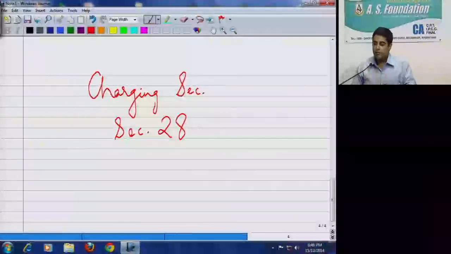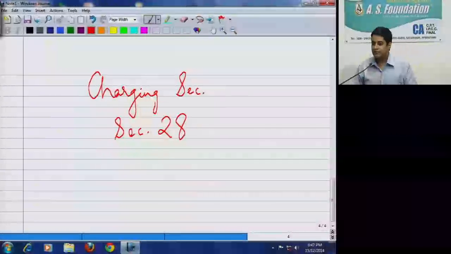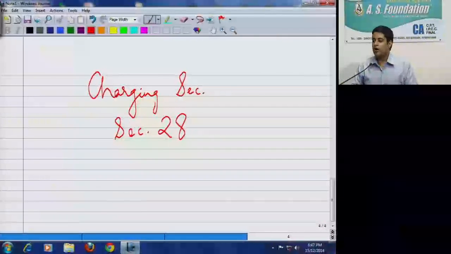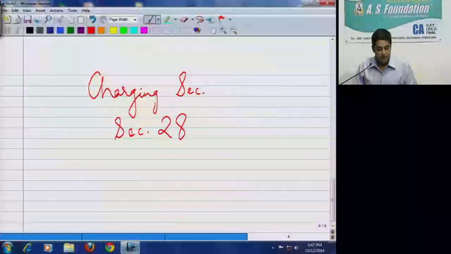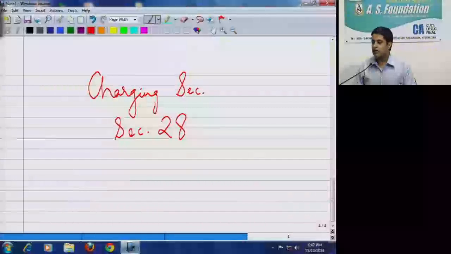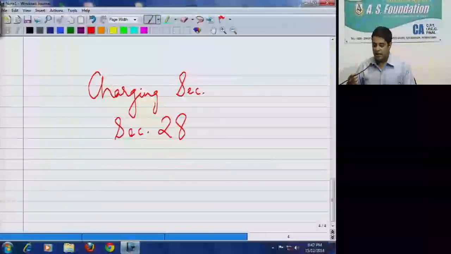But if there is no employer-employee relationship, then it will be taxed either as business income or income from other sources. That drives us to point number C: the value of any benefit or perquisite, whether convertible into money or not, arising from business or exercise of profession. So if I receive any benefit or perquisite from my clients, that will be taxed as my business income.